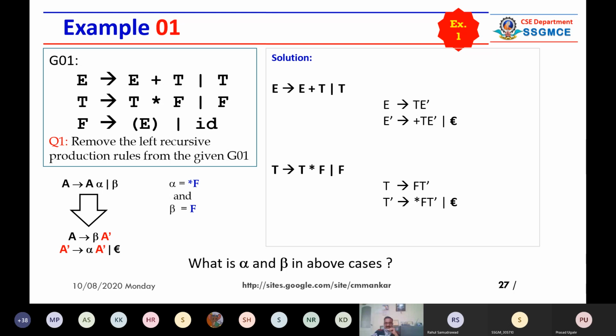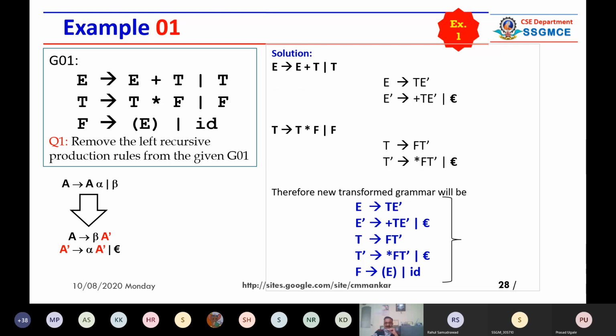तो हमने क्या किया, 4 से हमने 6 production rules बनाए, नए generate किए. So we can regenerate original grammar G01 like this. So this will be new transform grammar. And this transform grammar given in blue is equivalent to G01. So this new grammar does not contain any left recursive production rule.